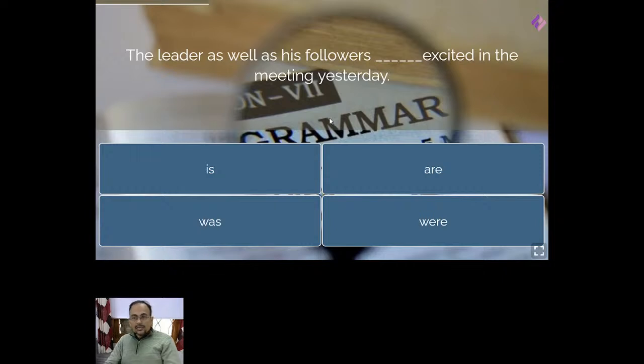The leader as well as his followers dash excited in the meeting yesterday. So yesterday is given. See, there is a hint given here. Yesterday. So as yesterday is given, it cannot be is or are, right? It should be either was or were, isn't it? Because it is given yesterday here. So it cannot be is or are, because is or are represent something which is present. So now the question is whether it is was or were. You tell me and then I shall explain it.